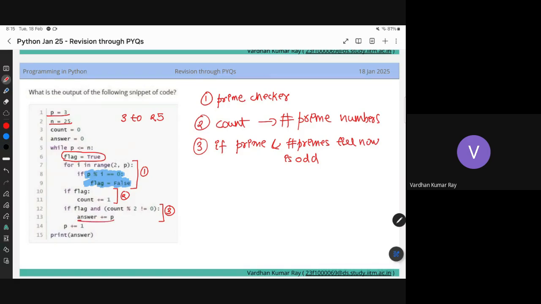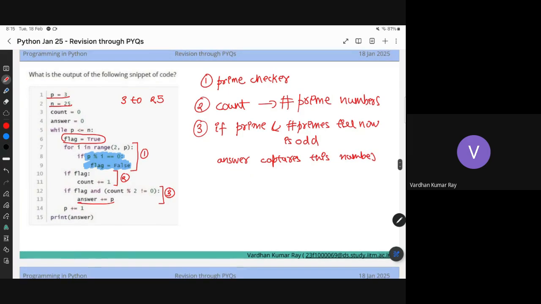Answer captures this number. Right? So we have got somewhat the idea of what the code does. Let me just write the numbers also. So 3, 4, 5, 6, 7, 8, 9, 10.